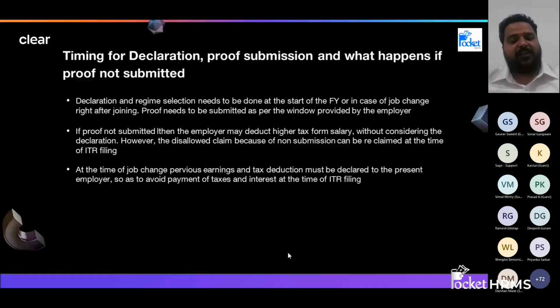So please make sure that whenever you are shifting jobs, or even if your friends are doing it, please advise them to submit Form 16 to the employer, to the payroll team, so that they can account for that amount as well, and they can compute the entire amount of genuine tax you have to pay. That way, even if it is high, it will not impact you much when it is getting deducted from your salary. But at the end, you would otherwise have to pay interest along with the taxes, because that is the advance tax you did not pay. All right.